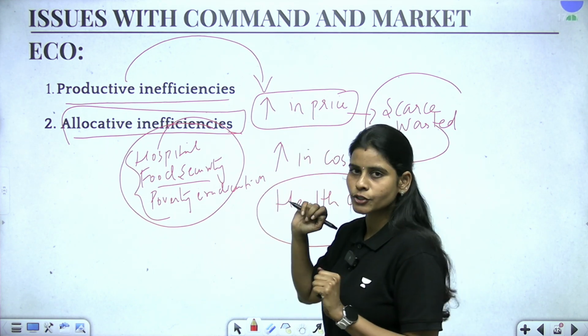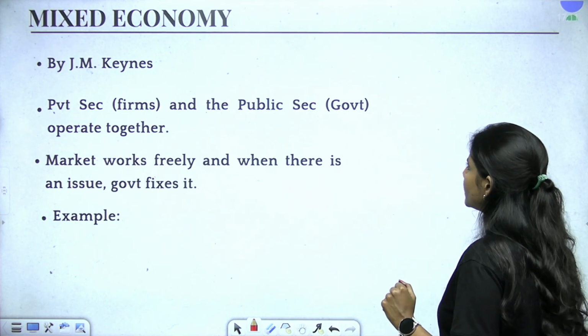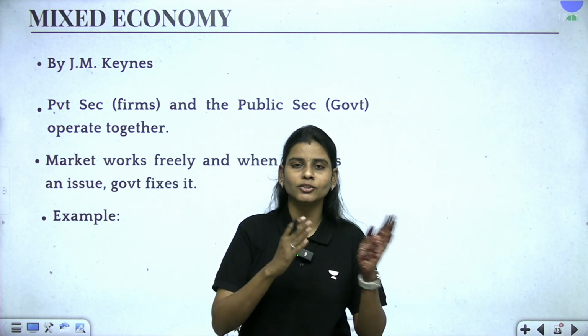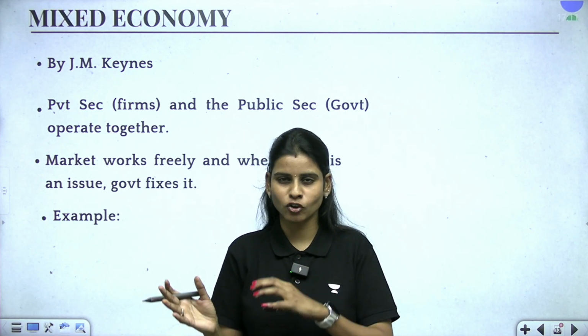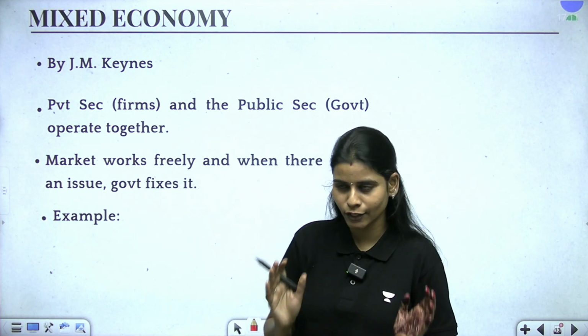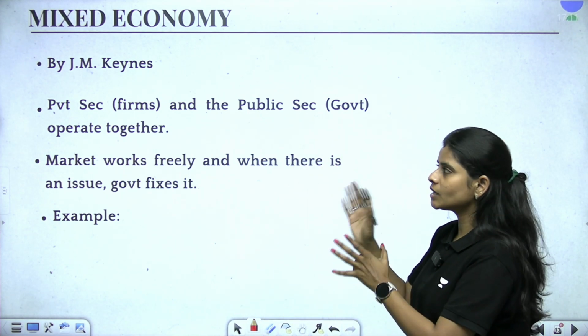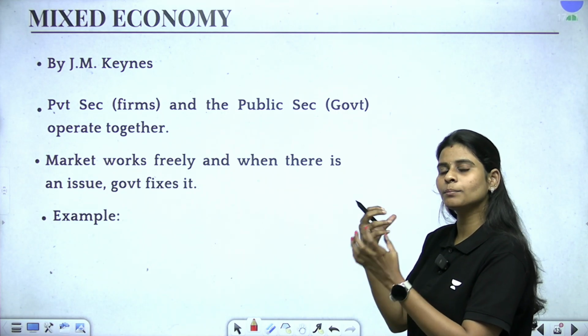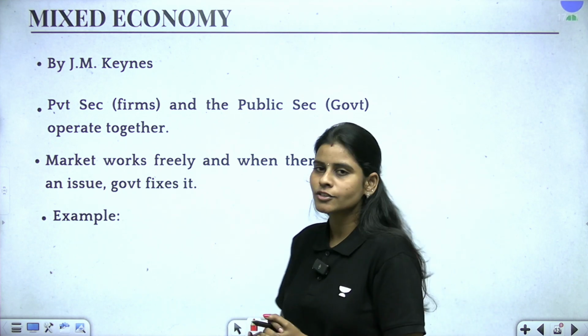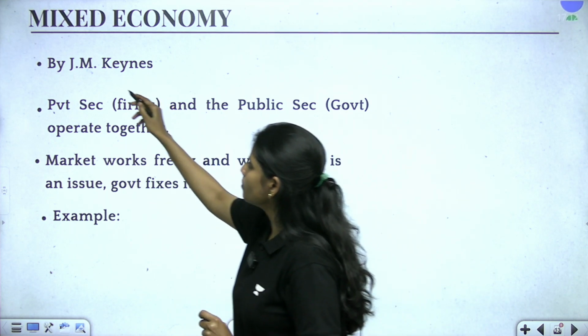So these are the issues with it, and that is why in reality no country is purely a command economy, no country is purely a market economy. So what we have largely in reality is a type of mixed economy system. Okay, so under mixed economy we are going to take the best of these two economic systems and allocate our resources. So it was something which was proposed by Maynard Keynes.